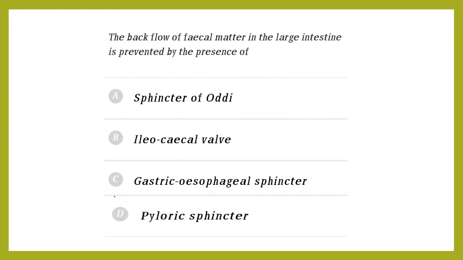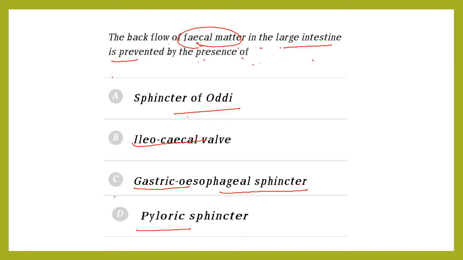Next one: backflow of fecal matter from the large intestine is prevented by the presence of, that is, backflow of fecal matter from the large intestine to the small intestine. Sphincter of Oddi is not it. Here, ileocecal valve, gastroesophageal sphincter, pyloric sphincter.